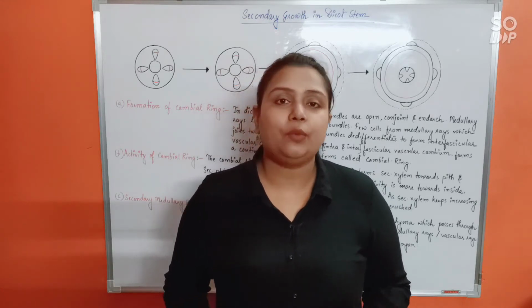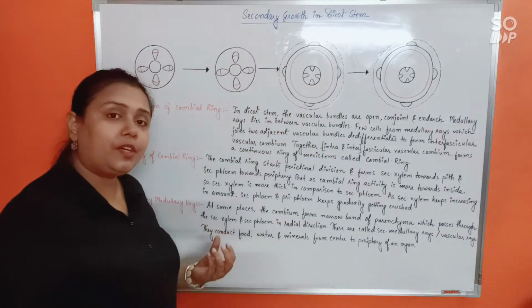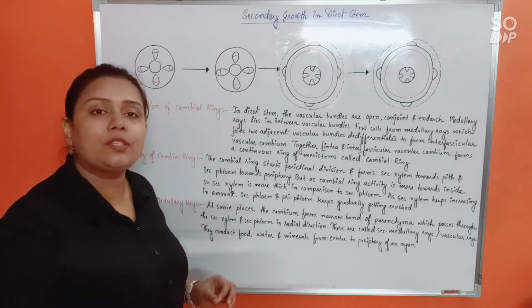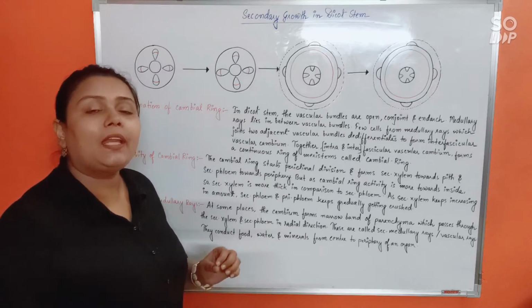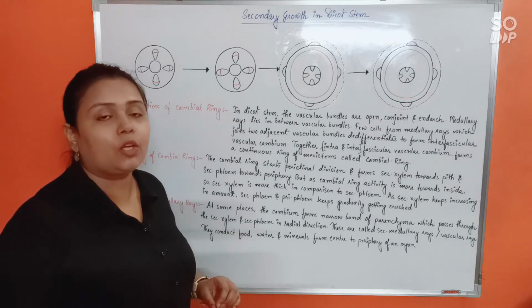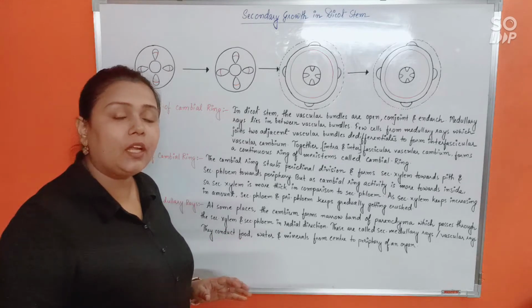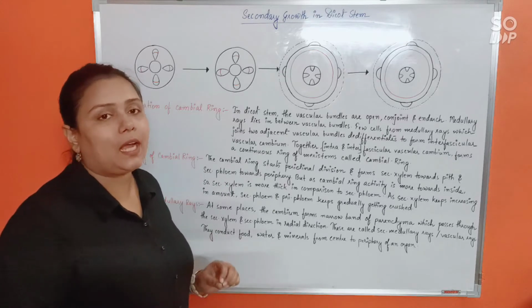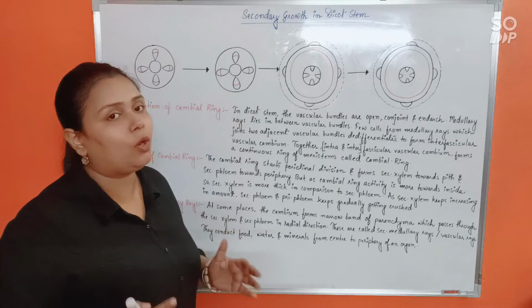We'll start with the very basic first step, that is how secondary growth in dicot stem would begin. It all starts with the formation of a meristematic ring called the cambial ring. So let's first see how the cambial ring will start forming in the dicot stem. That's how it all begins.